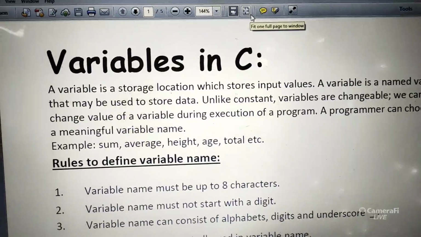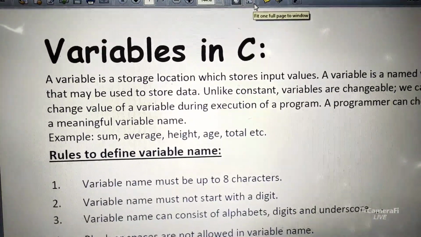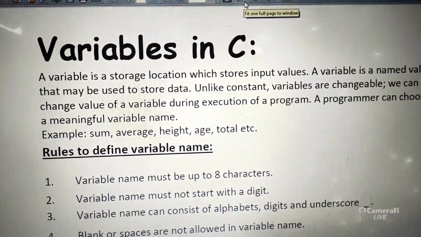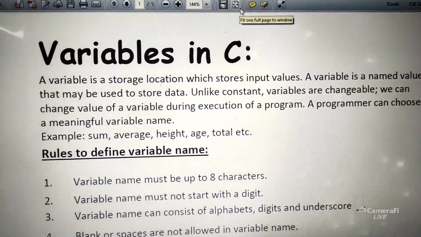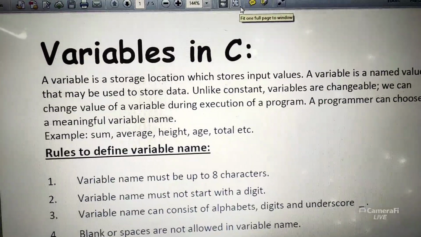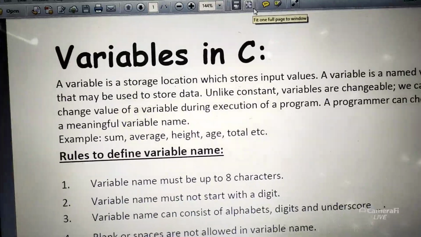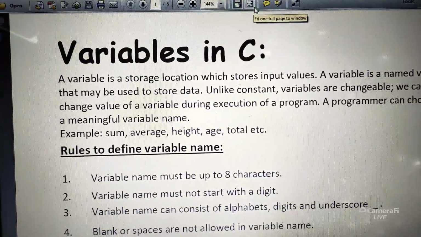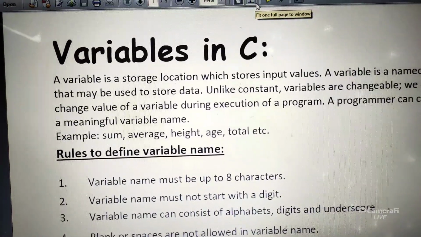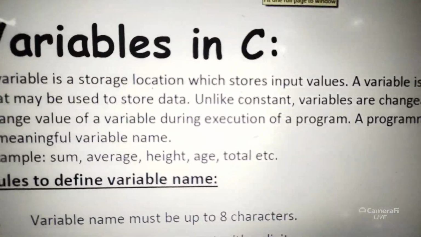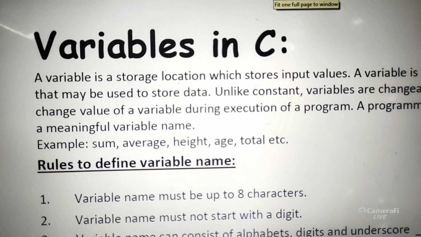So today we are going to discuss variables in C language. Then after that, preprocessor directives in C language, and programs to read integer, float, character. Then after that, typecasting, conversion of one data type to another. Before this we have discussed data types in C language. Please understand these two are related.